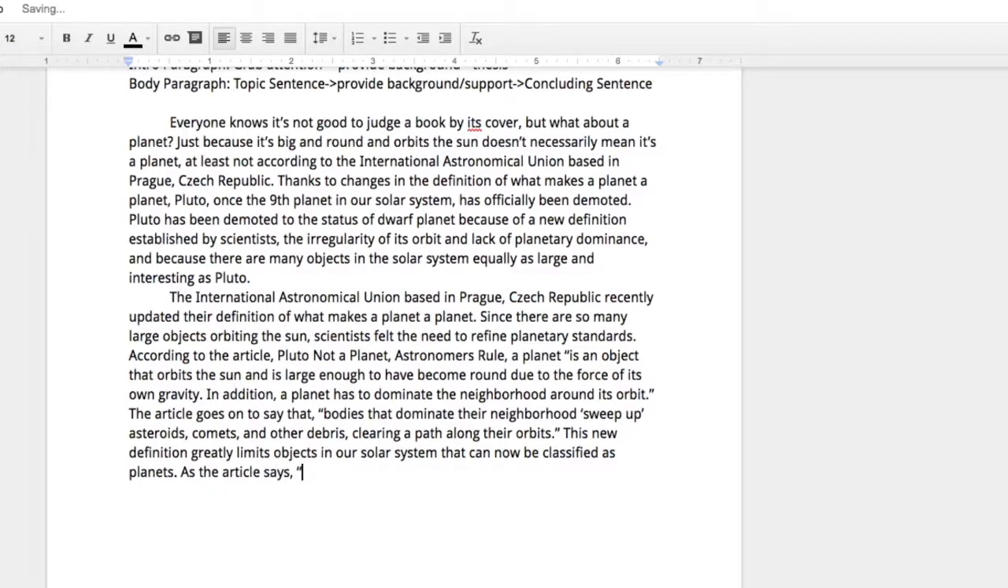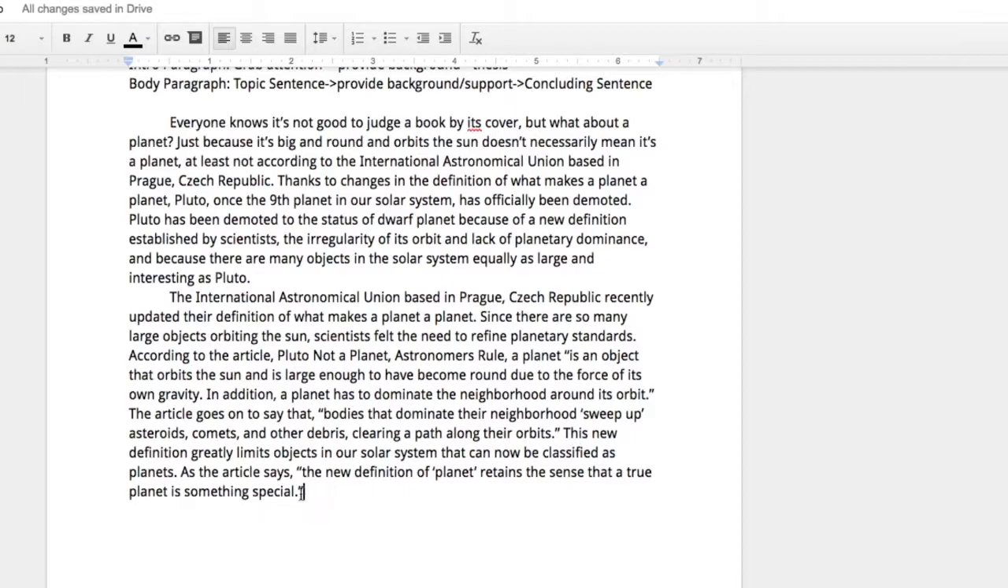So, as the article says, the new definition of planet retains the sense that a true planet is something special. Close my quote. So I've got a pretty nice paragraph. Is it perfect? No. Does it get the job done? Yes, it does. The purpose of this paragraph was to inform the reader what is the definition of a planet according to these experts. And I feel like I've done that.